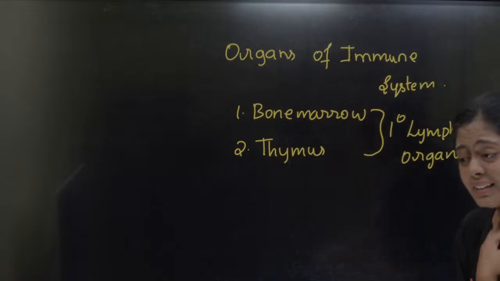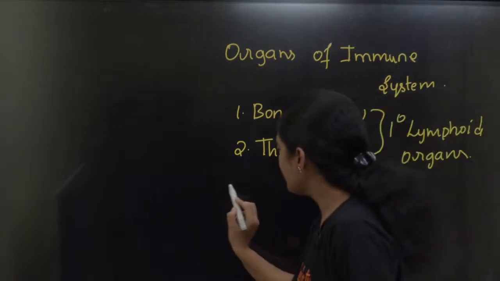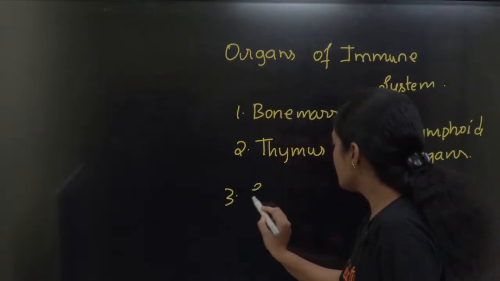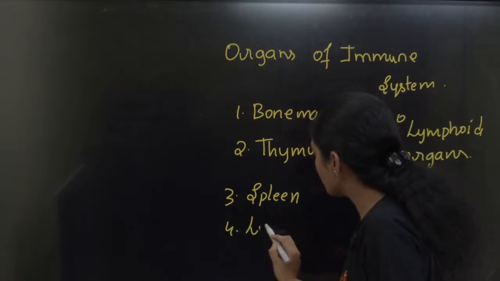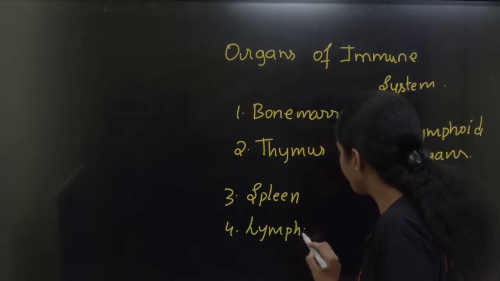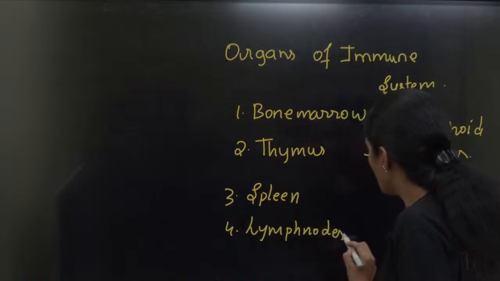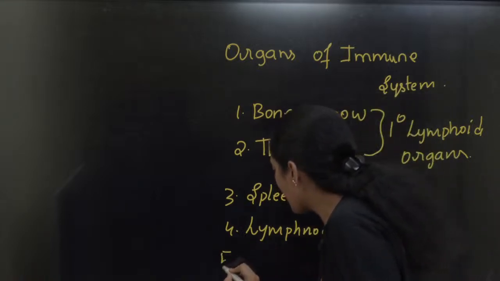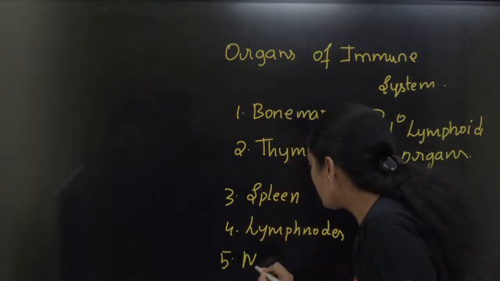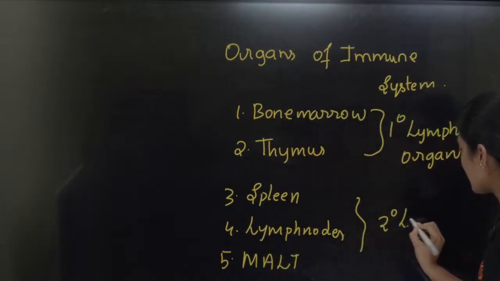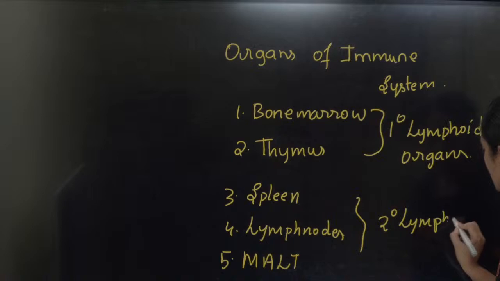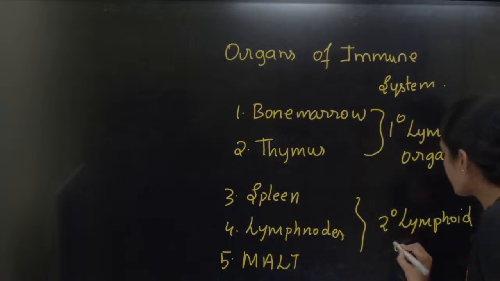Other than this, very good, very good. Other than this, I also have the spleen. I have lymph nodes. And then I have MALT, mucosal associated lymphoid tissue. இதெல்லாம் நான் வந்து secondary lymphoid organs ன்னு சொல்றேன் பசங்களா.